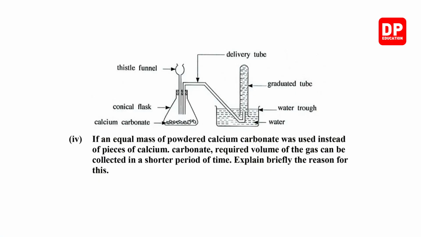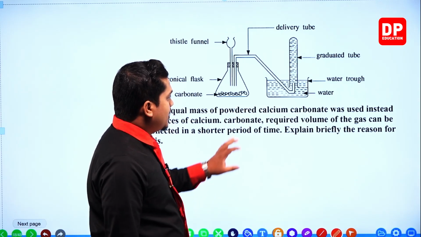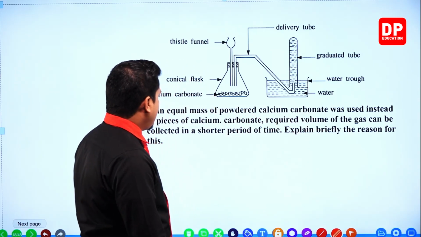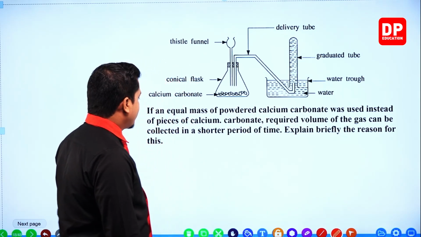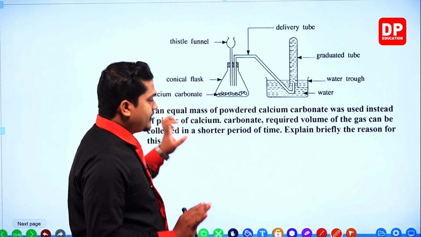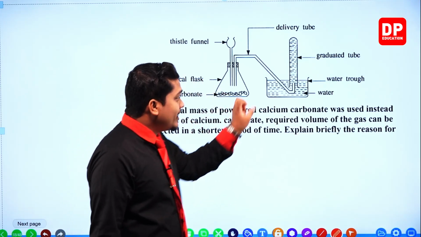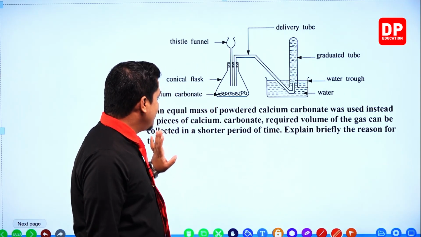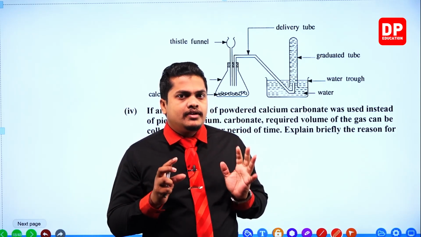If equal mass of powdered calcium carbonate was used instead of pieces of calcium carbonate, the required volume of the gas can be collected in a shorter period of time. Explain briefly the reason for this. Now, if we use, my dear children, equal masses, there is no difference in masses. They are mentioning equal masses, powdered calcium carbonate and pieces of calcium carbonate.